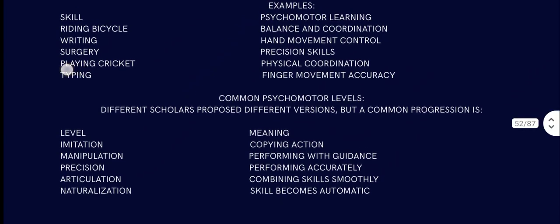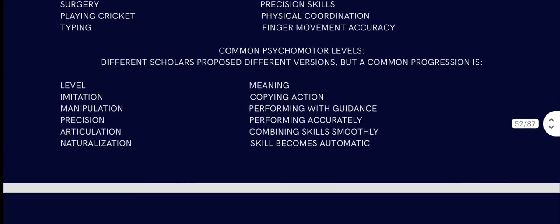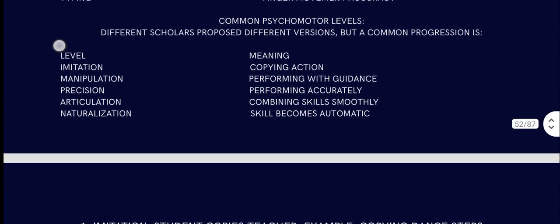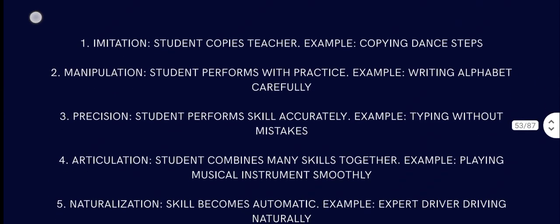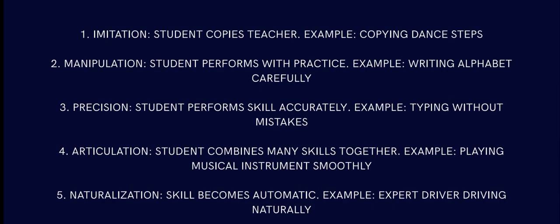So the most common psychomotor levels, different scholars propose different versions, but a common progression is: imitation means copying action, manipulation is performing with guidance, precision is performing accurately, articulation is combining skills smoothly, and then comes naturalization. Skill becomes automatic. So here is the thing. Number one, imitation. Imitation is what? Student copies teacher. Example, copying dance steps, because he's imitating. He's learning through imitation. Imitation was by who? Albert Bandura or B.F. Skinner? Write in the comment section if you watch this.